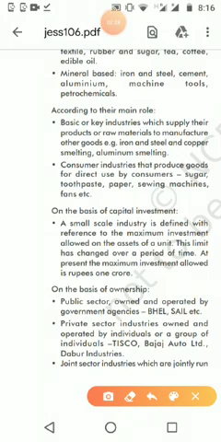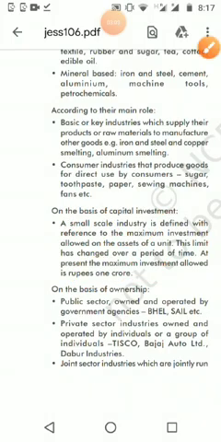A small scale industry is defined with reference to the minimum investment allowed on the assets of a unit, and that is up to 1 crore rupees. If the investment is up to 1 crore, it is a small scale industry. In the area where we make small scale industries, the number of laborers is also limited, and the production is also in a limited way.